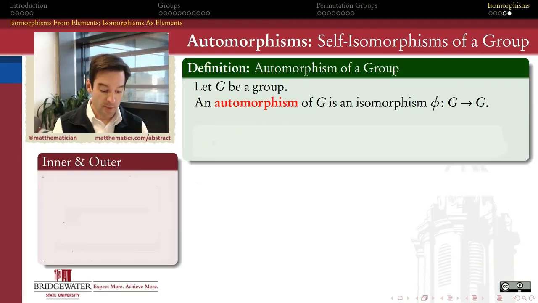So we call any isomorphism from a group to itself, we give it a name. We call it an automorphism. Auto meaning the Greek word for self, right? So an isomorphism of me to myself is what we call an automorphism.